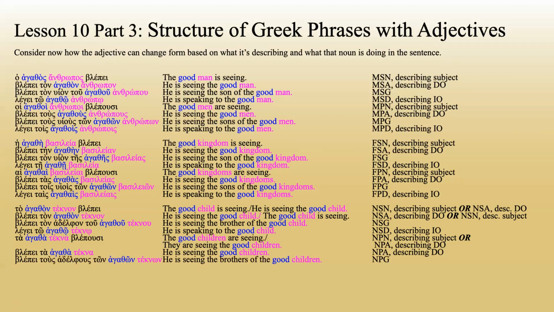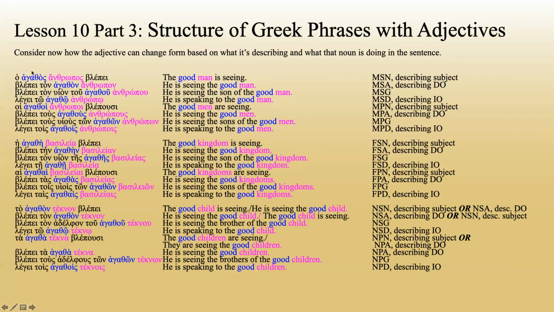Blepe tous adelphous ton agathon teknon. He is seeing the brothers of the good children, neuter plural genitive. And lege tois agathois teknois. He is speaking to the good children, neuter plural dative. Notice all of these are in the attributive. So the word good goes right in front of the word that it's describing in our translations.